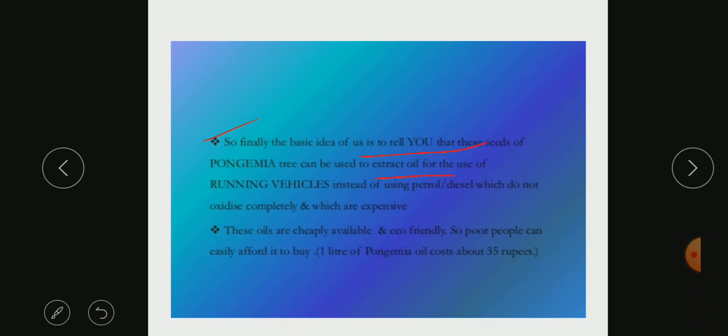That is a biofuel. These oils are very cheaply available and very eco-friendly. So even poor people can afford it. One liter of this is around 35 rupees. That is very less, because now the rate of 1 liter of petrol has almost reached 100 rupees. So we will be getting fuel also, which is a biofuel because it is produced from a tree. It is not obtained from some oceans, it is produced from trees. One thing, it is very cheap, and also the tree is giving us so many other benefits.